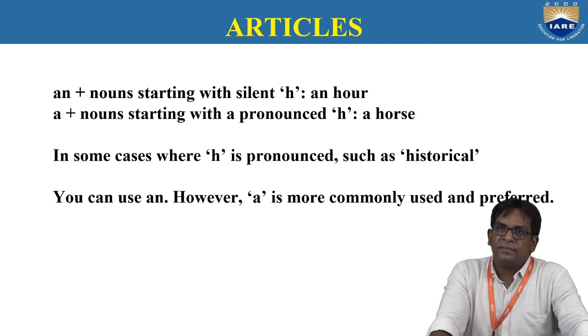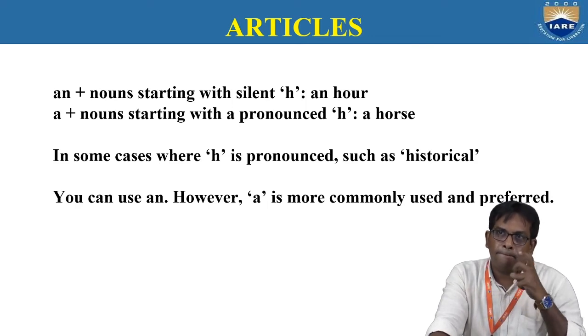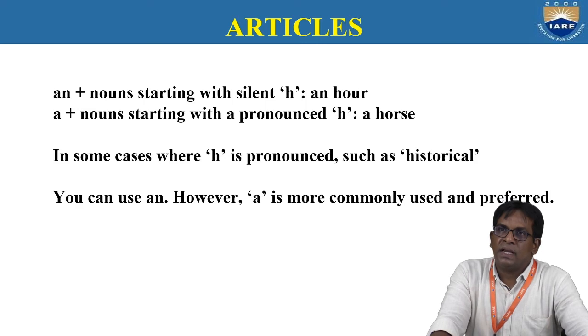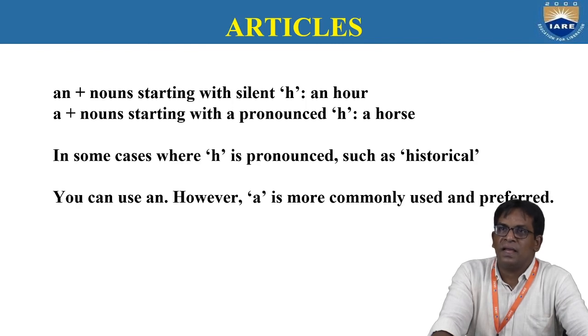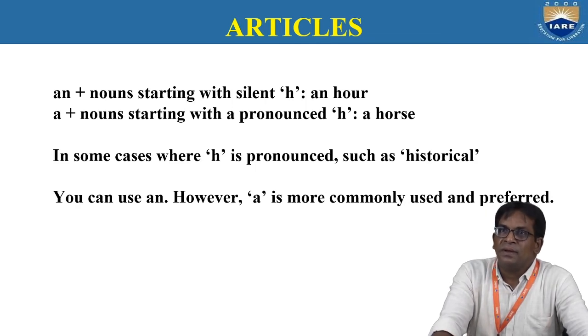And an is also used before a silent letter H. For example, hour. We pronounce it as our. We can't pronounce it as how, that is a wrong pronunciation. So, an hour. But the second one is a horse.